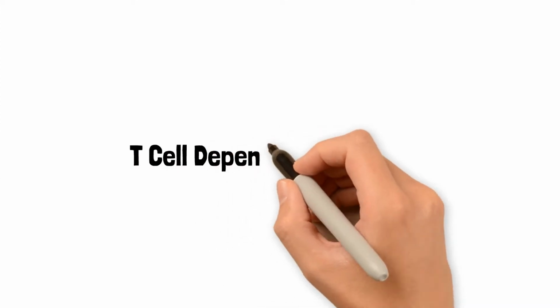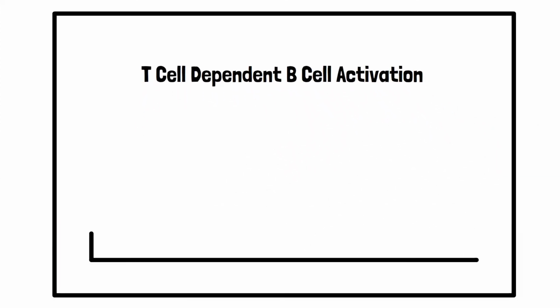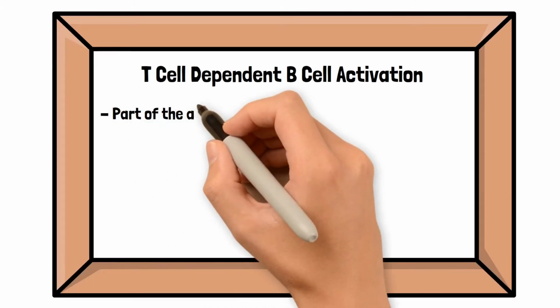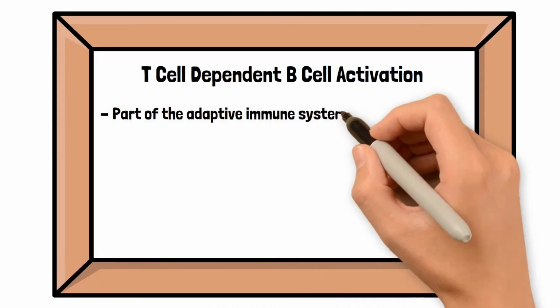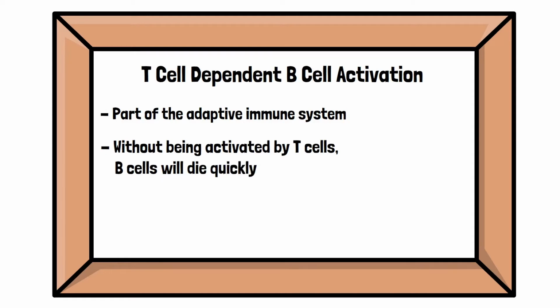This video covers the T-cell dependent B-cell response for activation. This is part of the adaptive immunity process. When the B-cell matures in the lymphoid follicles, it can either be activated immediately by antigens, called T-cell independent activation, or it can recirculate in the vascular system. This second type of B-cell has a limited life expectancy if it does not become activated.